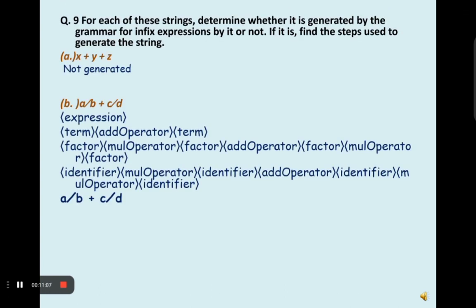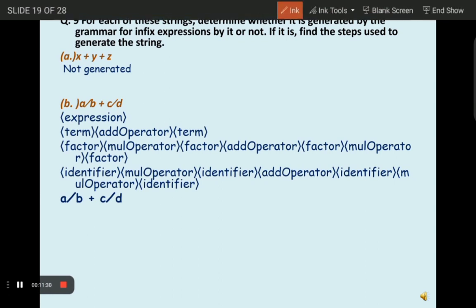Question. In this question, we have to determine whether the string is an infix expression or not. In an infix notation expression, we use parentheses to indicate the order of operation. So for the sentence x plus y plus z, the string is not generated because there is no parenthesis in this. You can see there is no parenthesis in x plus y plus z, so the string here is not generated.